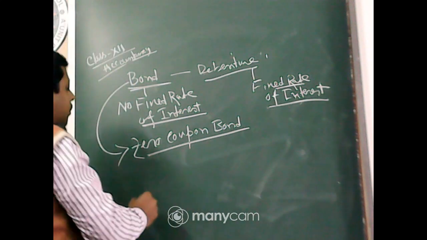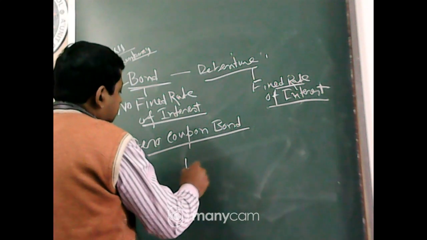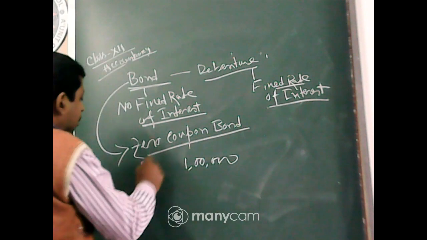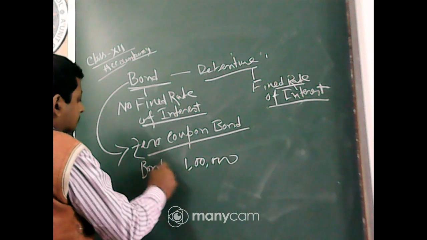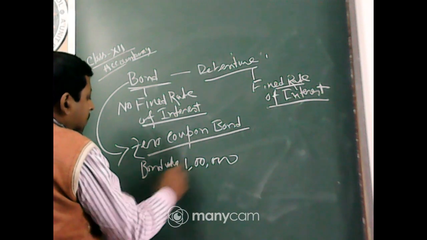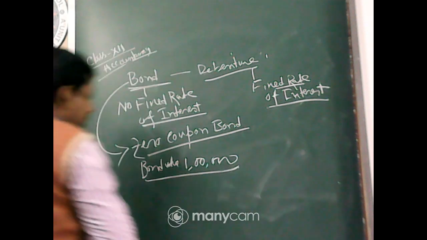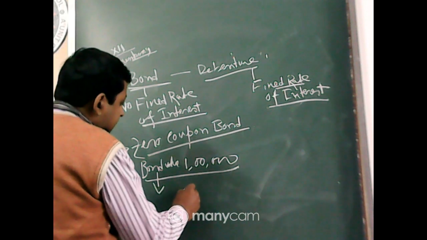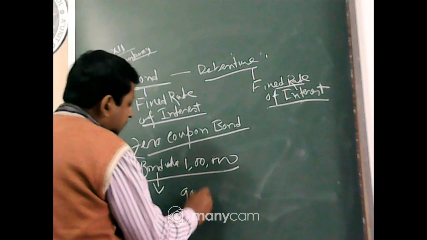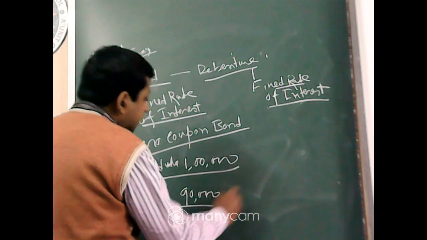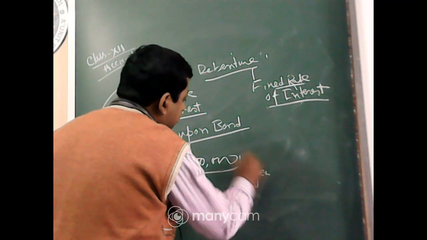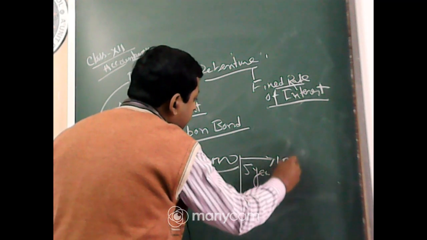Why? Because suppose the bond value is 1 lakh, but the company issues the bond at 90,000. So you have to pay 90,000, and after 5 years you will get 1 lakh, because the bond value is 1 lakh.